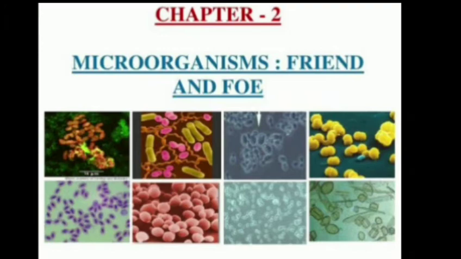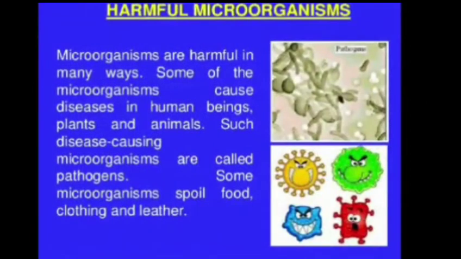A variety of microorganisms harm us by causing diseases, spoiling our food and food crops, and damaging our clothes, papers, and leather goods. Basically, microorganisms can harm us either by causing microbial diseases or by causing food poisoning. First of all, we'll discuss the microbial diseases caused by them. Some microorganisms cause diseases in humans, animals, and plants, and these microorganisms are called pathogens. What are they called? They are called pathogens.